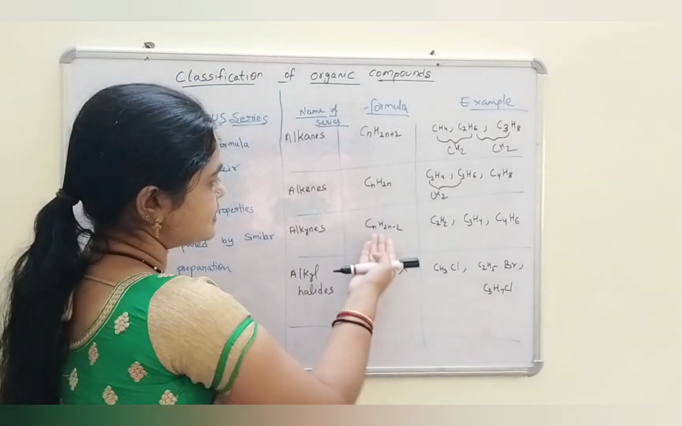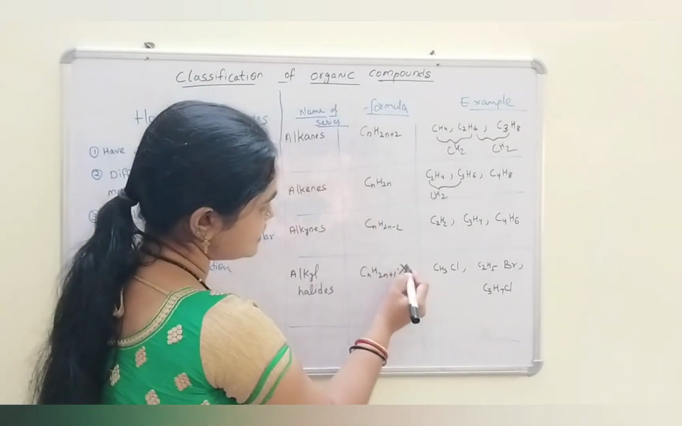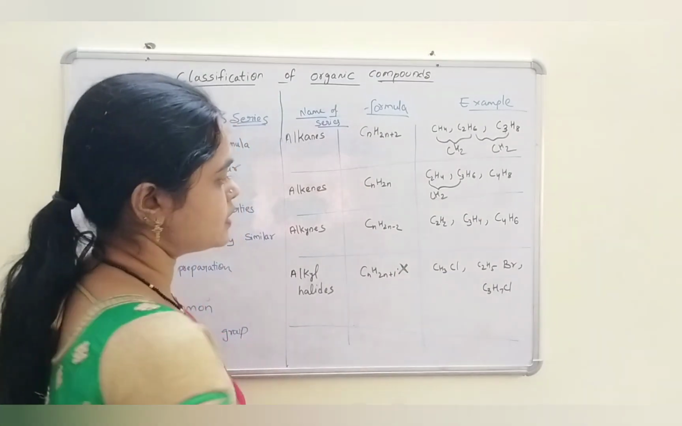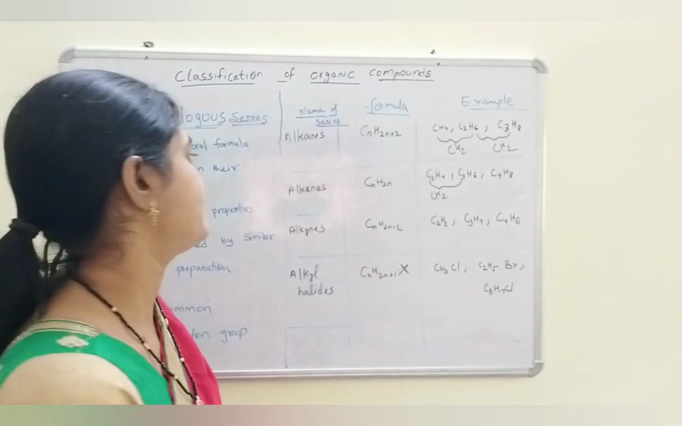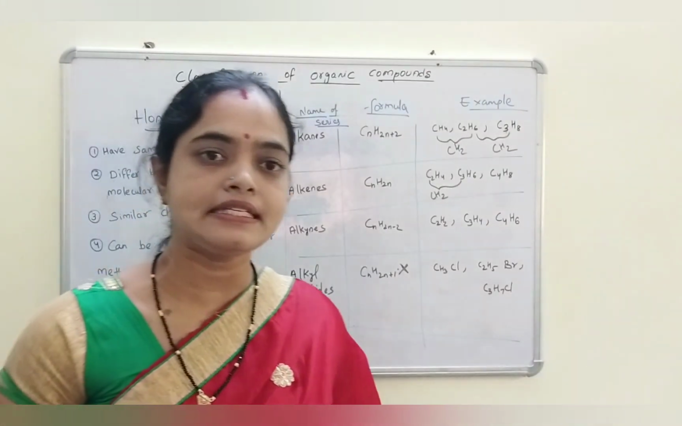Similarly, alkynes, CnH2n minus 2, and alkyl halides, where X represents a halogen like chlorine, bromine, etc. So these are the examples of homologous series.